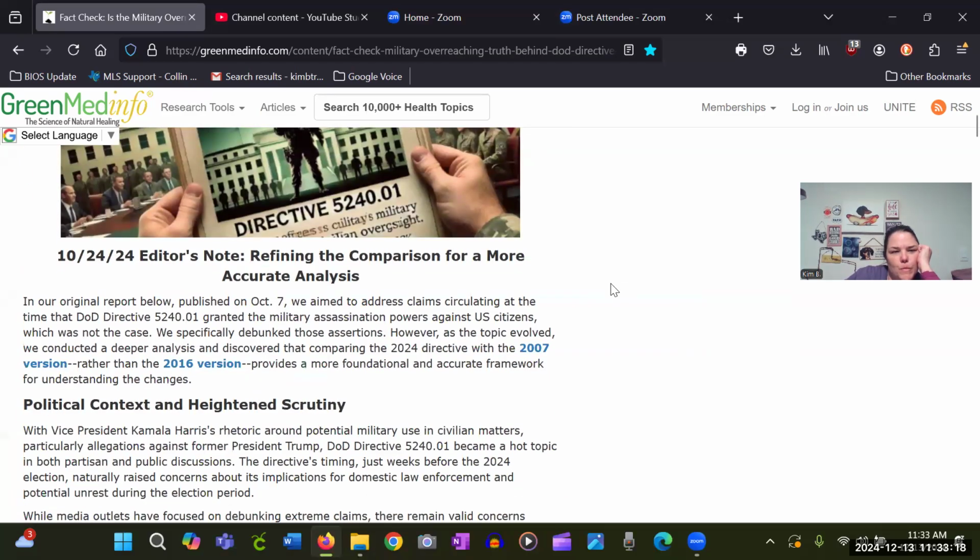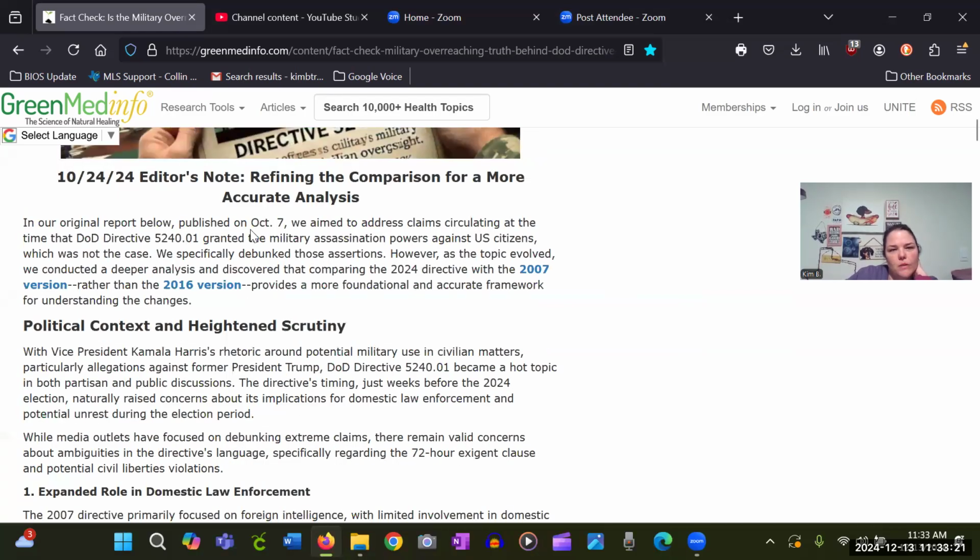It said, let's see, fact check. Yes. In the original report below, published on October 7th, we aim to address claims circulating at the time that DOD Directive 5240.01 granted the military assassination powers against U.S. citizens, which was not the case. We specifically debunked those assertions. However, as the topic evolved, we conducted a deeper analysis and discovered that comparing the 2024 directive and the 2007 version, rather than the 2016 version, provides a more foundational and accurate framework for understanding the changes.